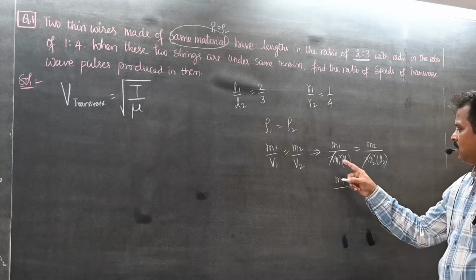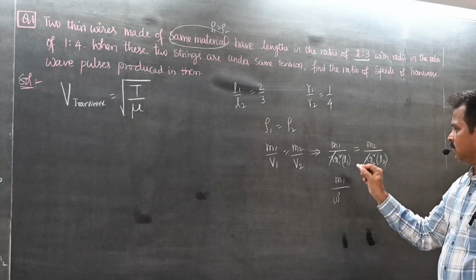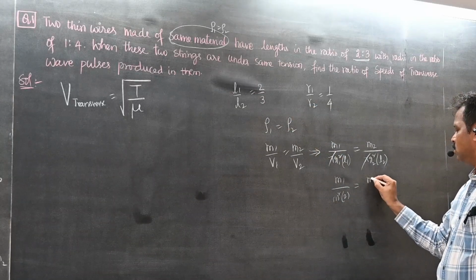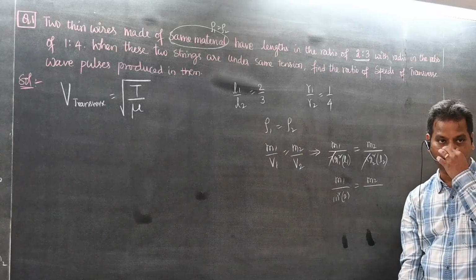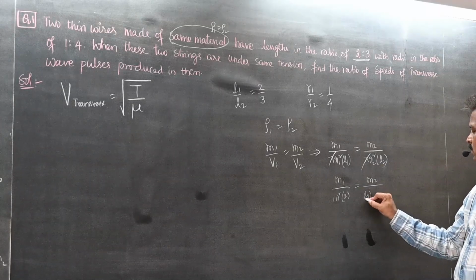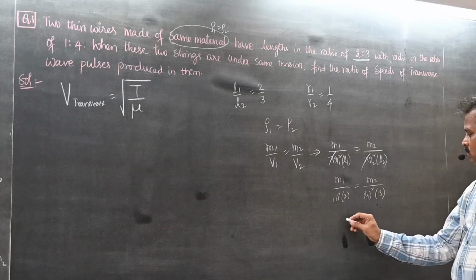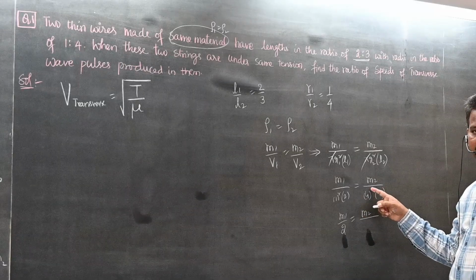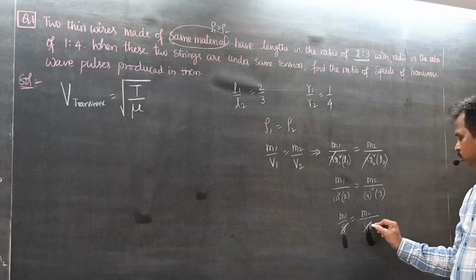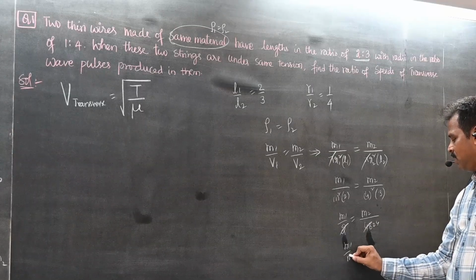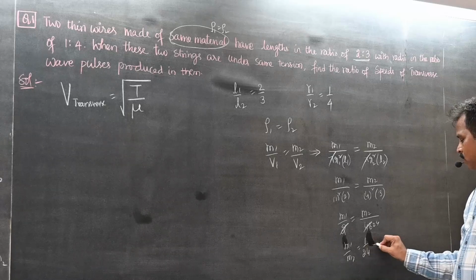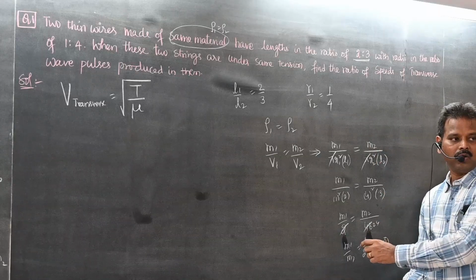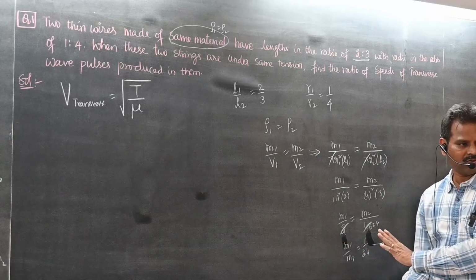Do you know the remaining values? M1 by, what is R1? 1 square into L1, 2, is equal to M2 by, what is R2? 4 square into L2, 3. So now M1 by 2 is equal to M2 by 4 square, 16 into 3, 48. So what is M1 by M2 now? 1 by 24. This is the ratio of mass of these two wires. One mass is M, the other mass is 24 M. Don't say 1 kg, 24 kg.